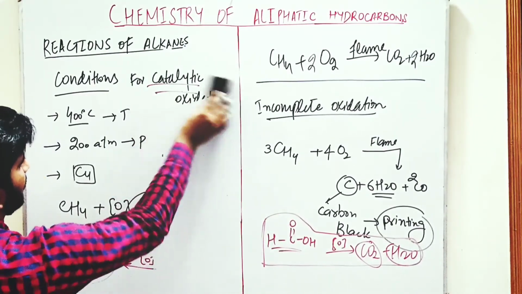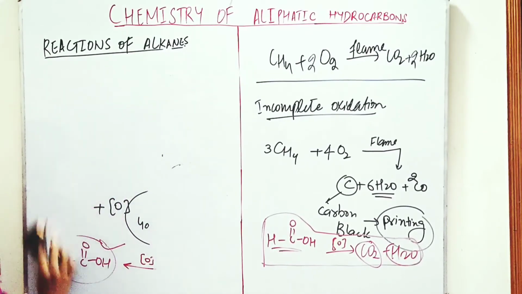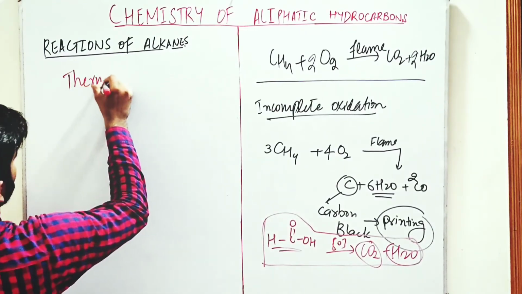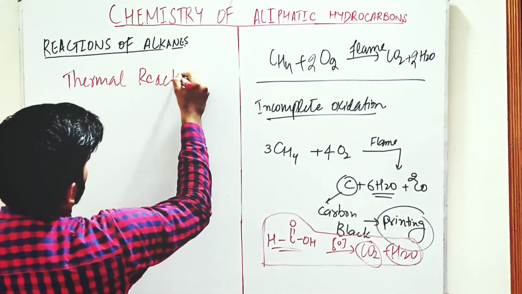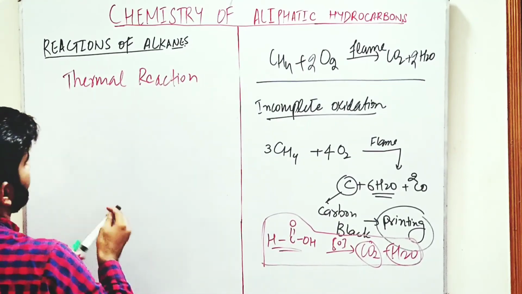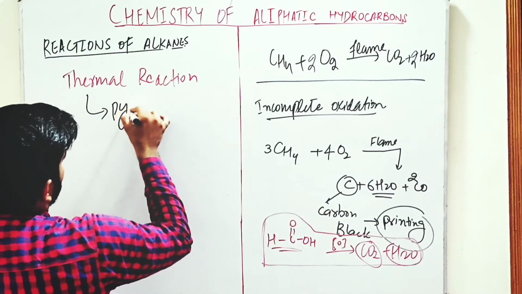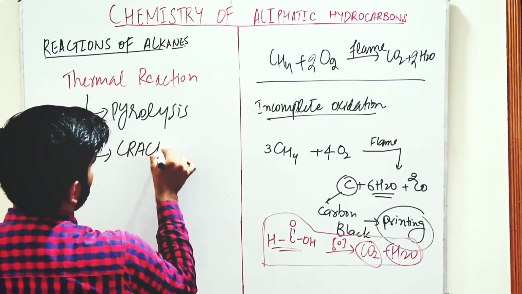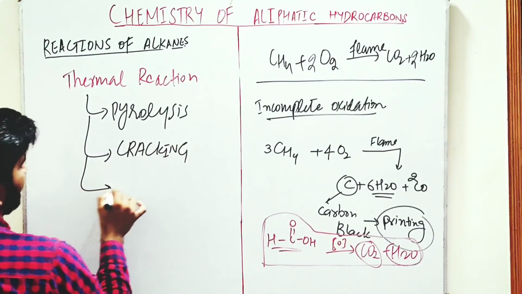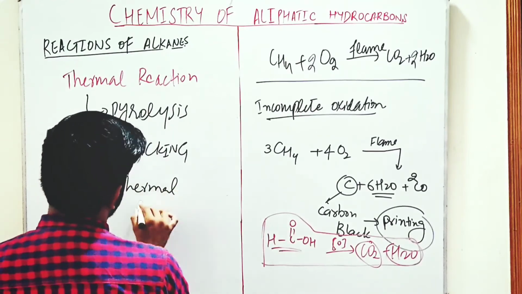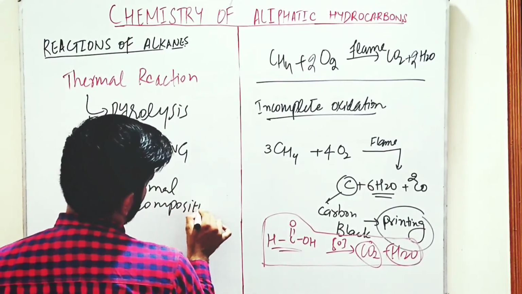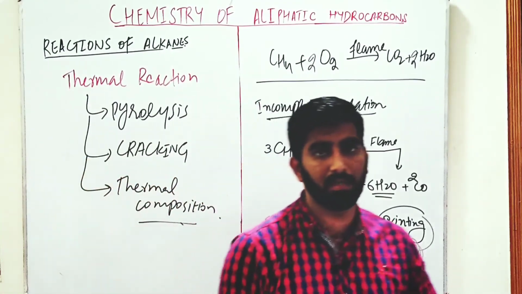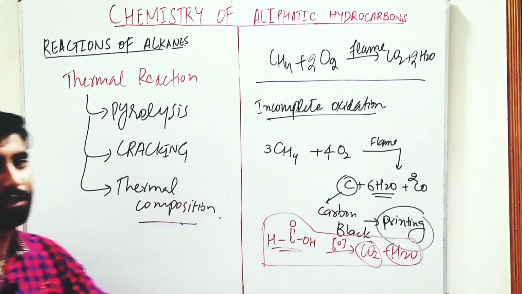Now we discuss the last reaction of alkanes, the thermal reaction. Thermal reaction is also known as pyrolysis. It is also known as cracking. It is also known as thermal decomposition. It is a reaction in which high hydrocarbons that have high boiling points are broken down into lower hydrocarbons that have low boiling points.